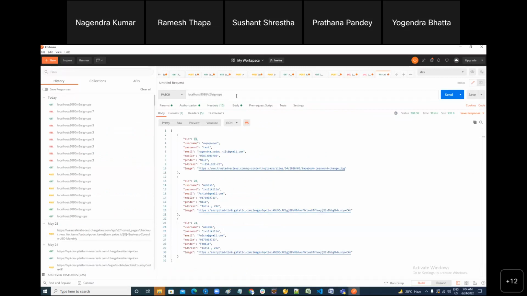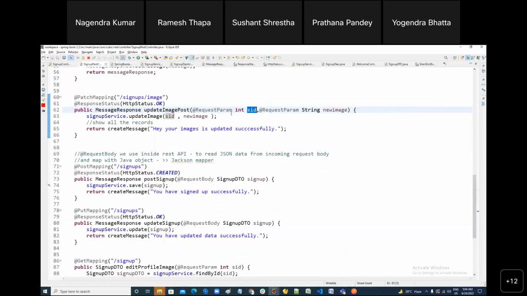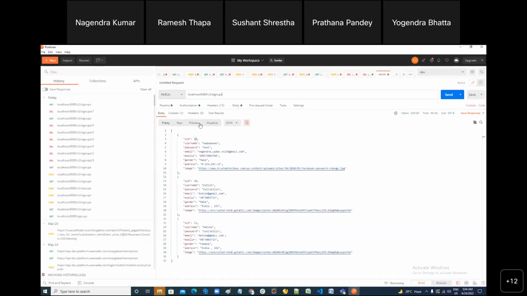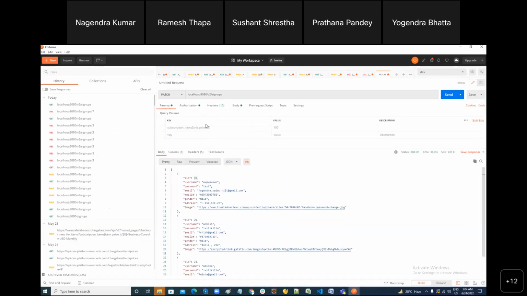Everything is the same, right? And what do you have to pass? You have to pass request param. See, param: SID and new image. So you go to the param, choose it, and here you can pass key SID, new image. In new image, you can pass the URL, right? This one.